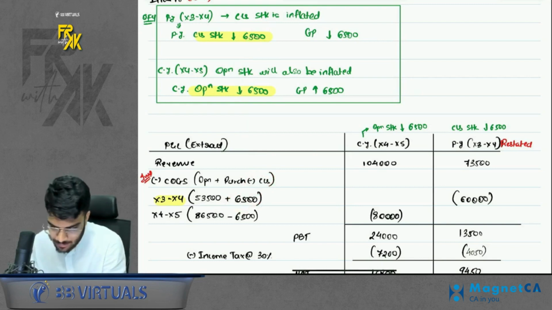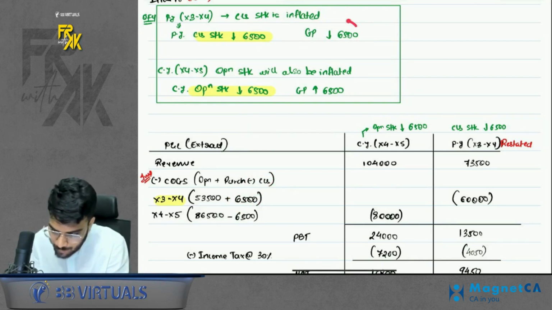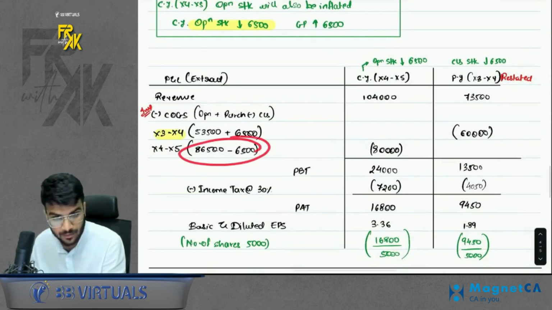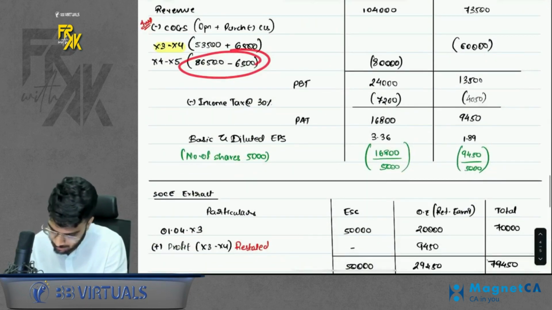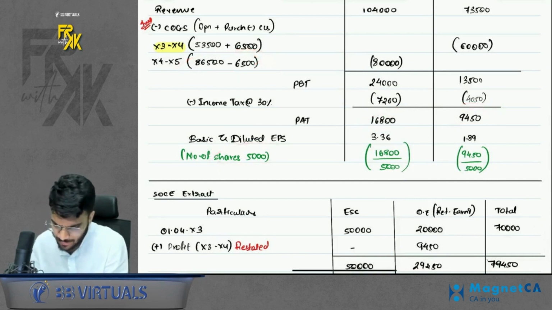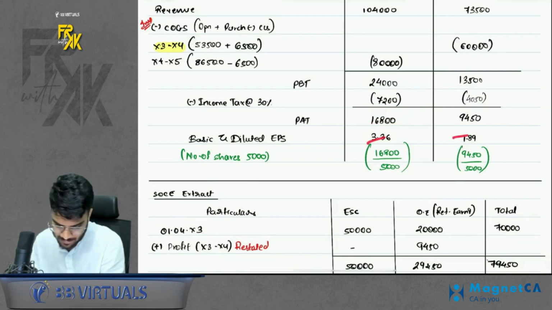Second way of remembering it is your GP should also reduce by 6,500. When will your GP reduce? When your expense increases. So COGS should increase. In the current year, vice versa. Find it out on your own. So you will get profit after tax. Also, number of shares were given for EPS, so we divide profit by number of shares. You will get the EPS as well.